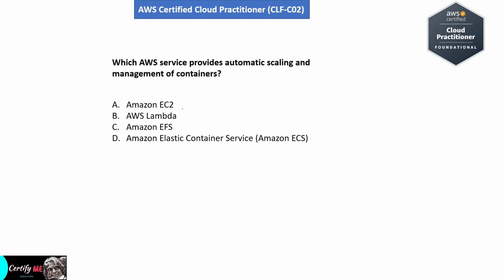First of all, option A, Amazon EC2. It is virtual servers, not specifically for containers. Option B, AWS Lambda, serverless computing, not for containers. So A also wrong answer, B also wrong. Option C, Amazon EFS. It is a scalable file storage, not for containers. So this is also wrong option. So last one is option D, Elastic Container Service, Amazon ECS. It manages and scales containers. So option D is the right answer for this question.